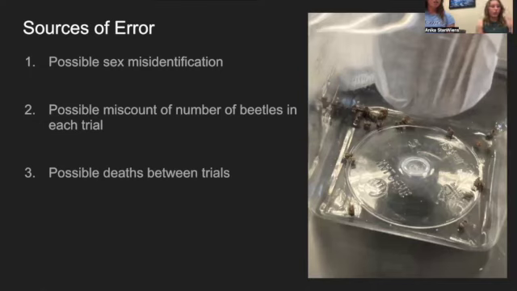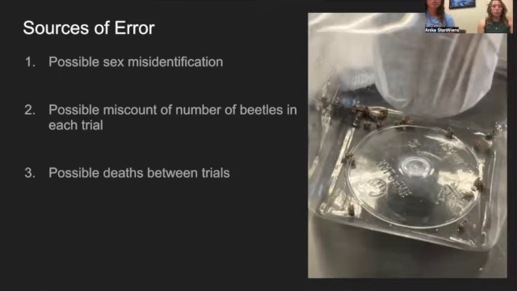Our third possible source of error was some possible deaths between the trials. The lifespan of the beetles is not very long, so there is a possibility that some deaths could have occurred over the 7-day period in the bean beetles in each trial, while in the 26°C fridge between labs.